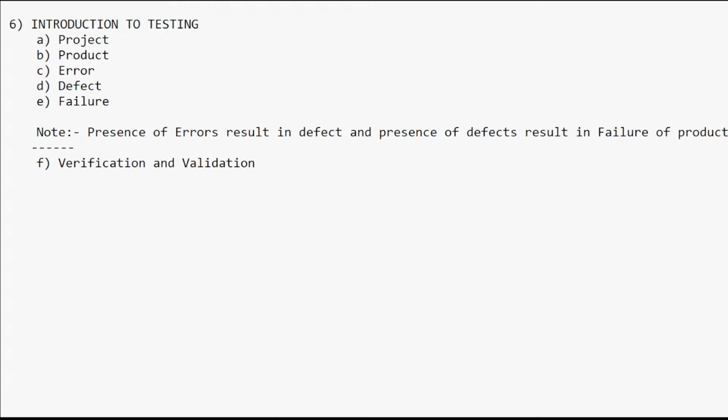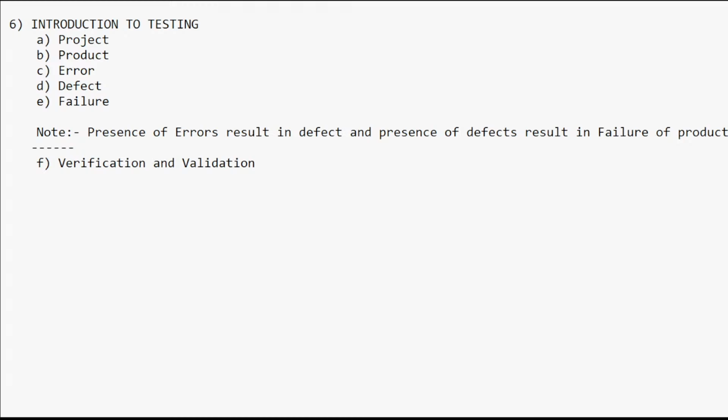Because of all these things, a software application will have defects. As a tester, we need to find those defects. That is our main intention. If you are joining as a software tester, you must test that application without leaving anything. If you leave anything, that product will go out with the defect.